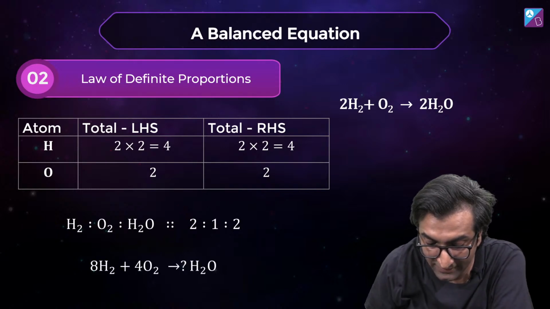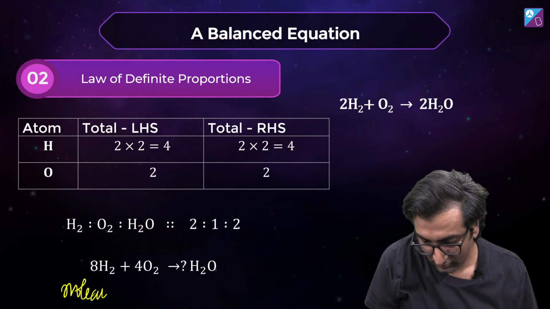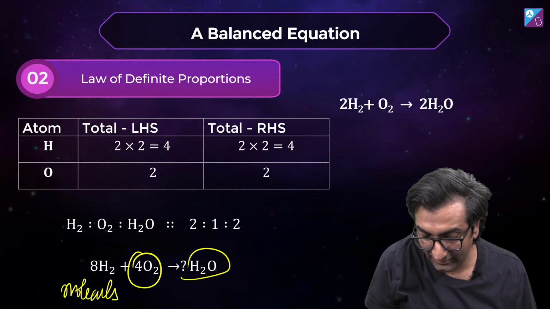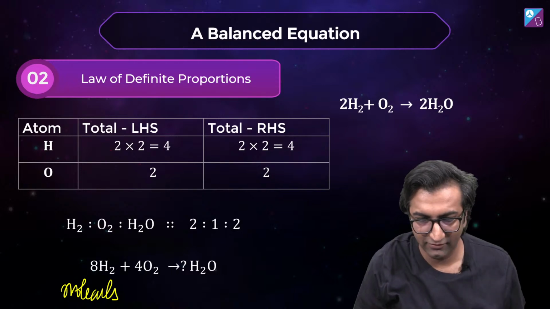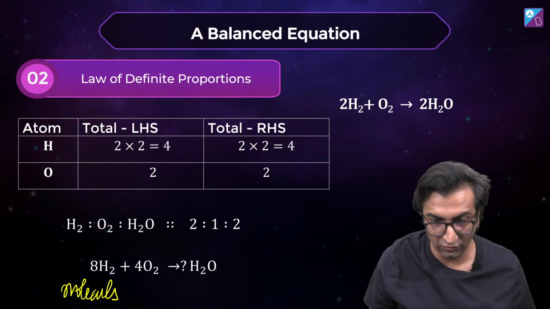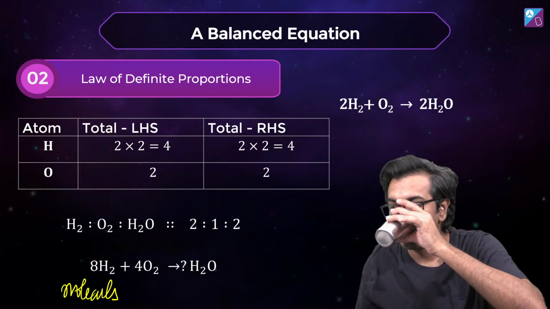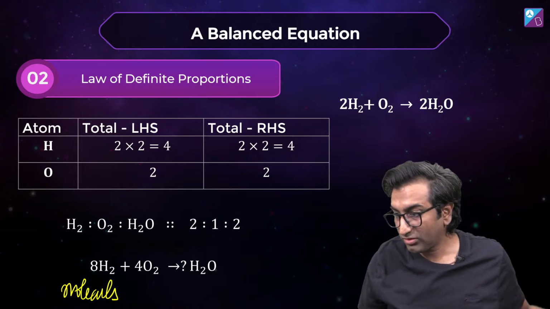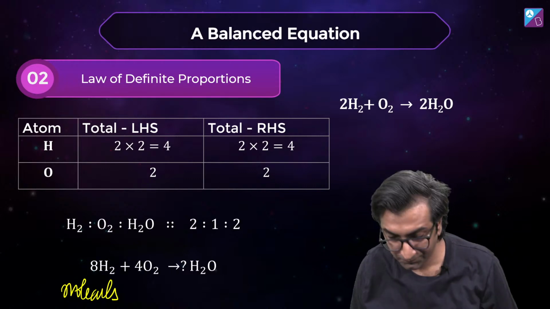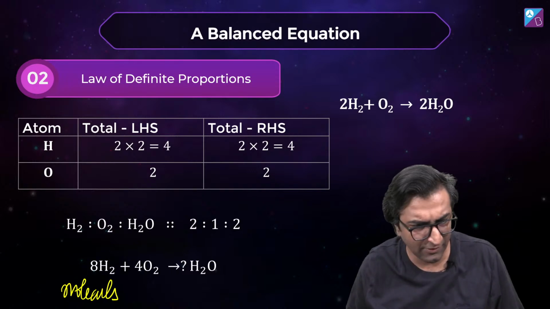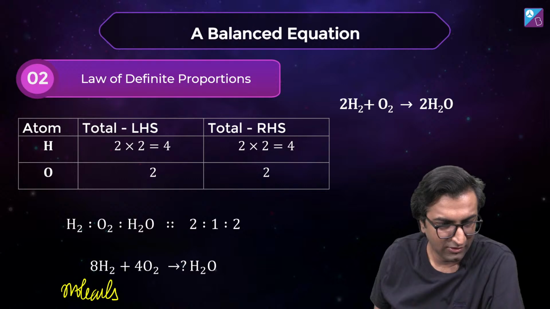Which means I can go ahead and say if I take 8 atoms or 8 molecules and react with 4 molecules, I'll get how many molecules? Kitna milega? Jaldi batao. How many molecules of water will I get? All right. Good. 16. All right. Thank you. How much water do you get? Yeah. Mass can be done definite ratio.